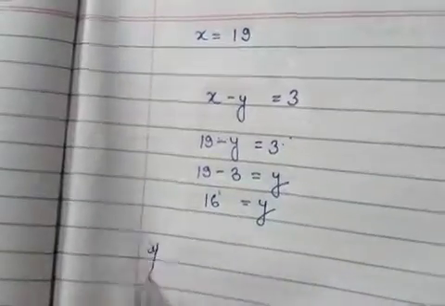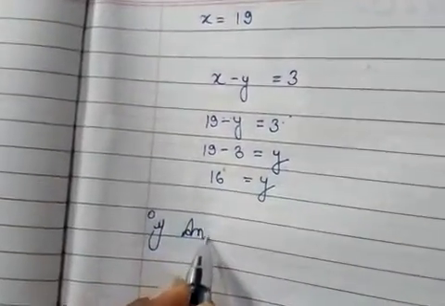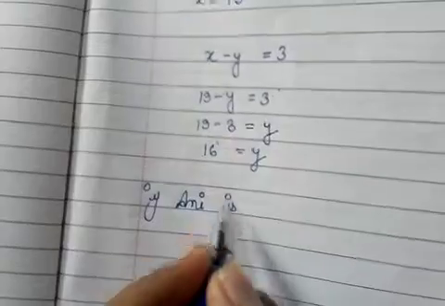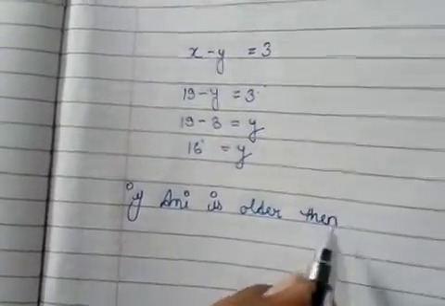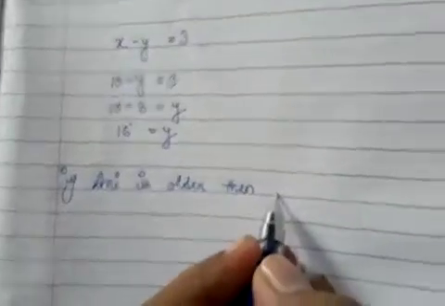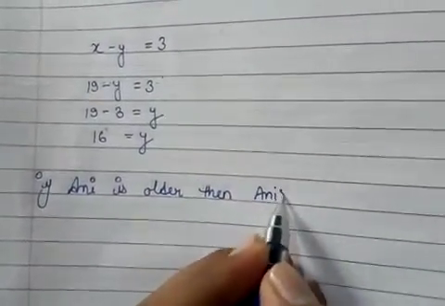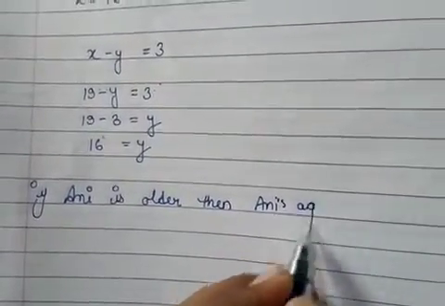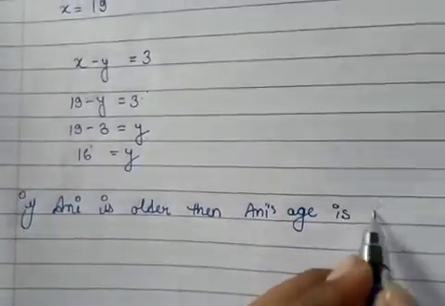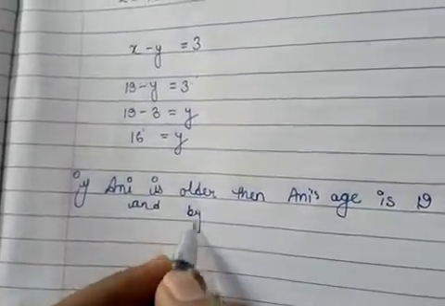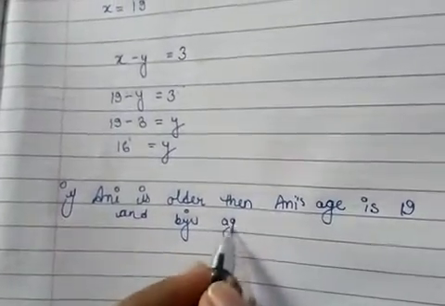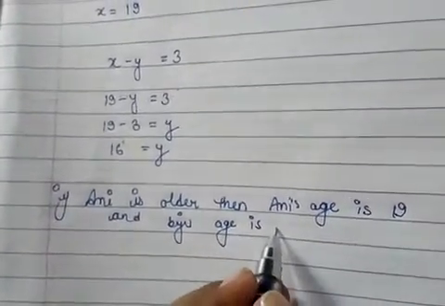So if Ani is older, Ani's age is 19 and Viju's age is 16.